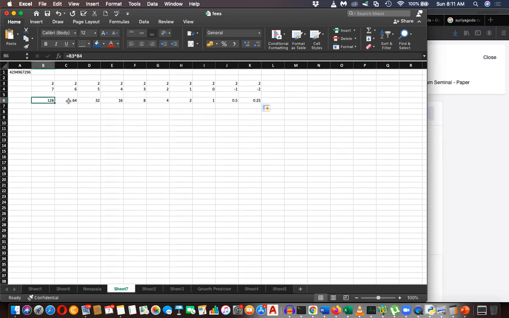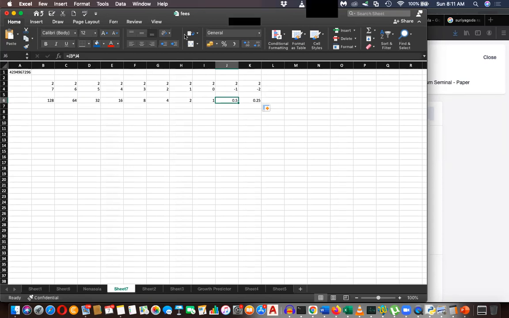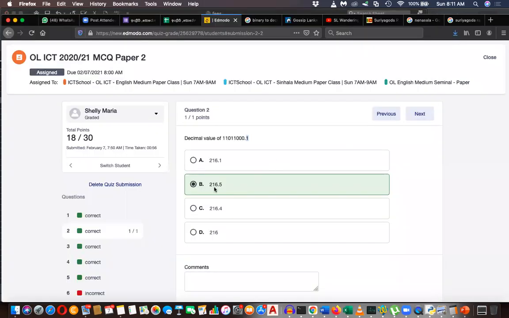128. Half of that is 64. Half of that is 32. Likewise, it will always halve. Half of 1 is 0.5. And that's the pattern basically. So even though you don't have decimal numbers for your O levels, this is the pattern. So you have to use the pattern, and if you know the theory, you know it is 0.5. So that's why 16.5 is correct. After 2 to the power 0, you have 2 to the power minus 1. That's why this came.